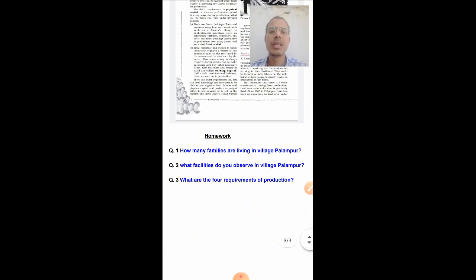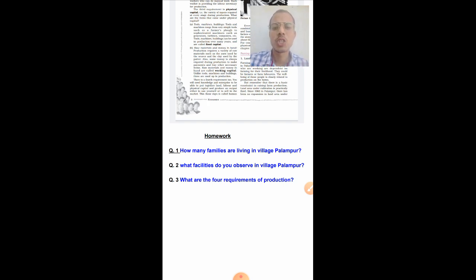It's on your screen. The very first question you have to solve in the homework is: how many families are living in village Palampur? We read the chapter and we know the count also. So that is your homework. You need to write how many families are living in the village Palampur. That is your first question.